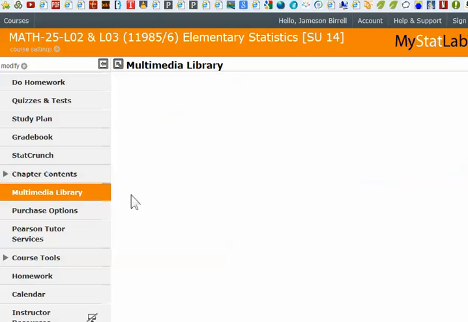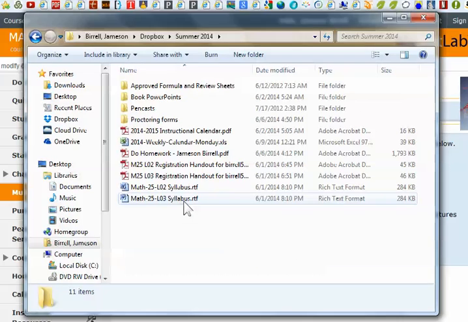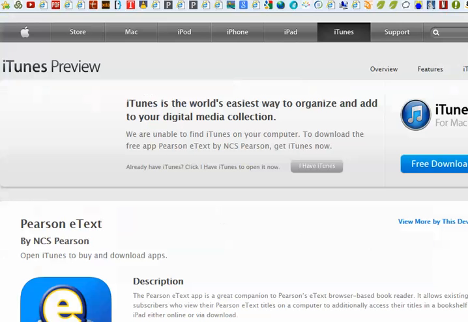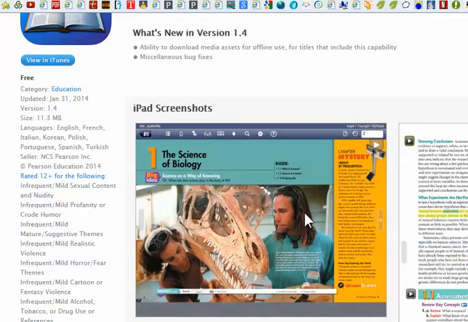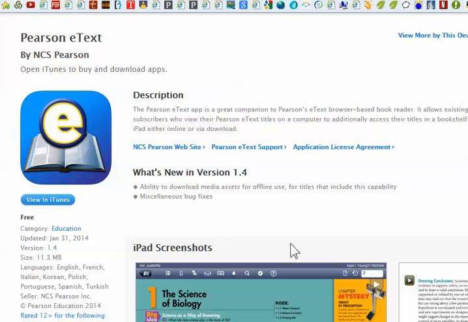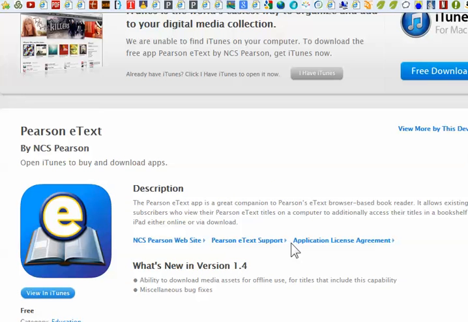Someone had asked about the e-text for the Kindle Fire. The Kindle Fire HDX doesn't seem to have the app available. The app is called Pearson eText, and it looks like this. It'll allow you to look at the book and download pages. It works really well now on at least my tablets. I have a Motorola Zoom, which is my Android tablet, and I have an iPad Air, and it works well on both of those.